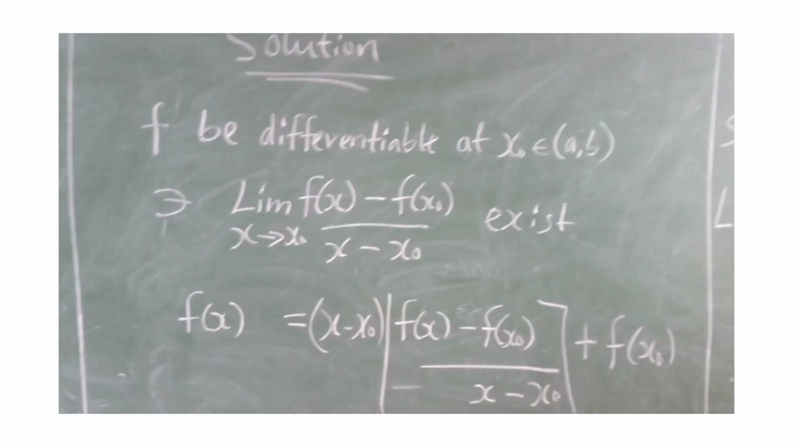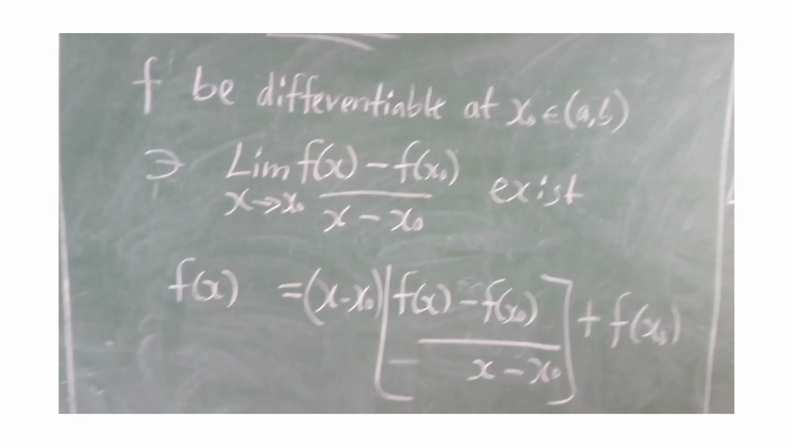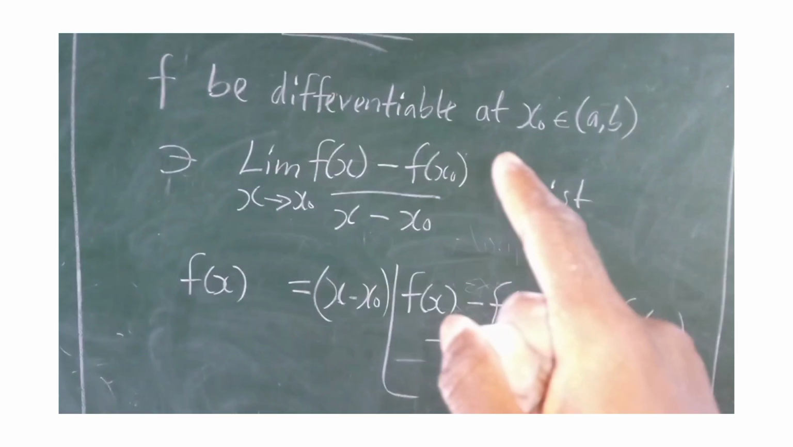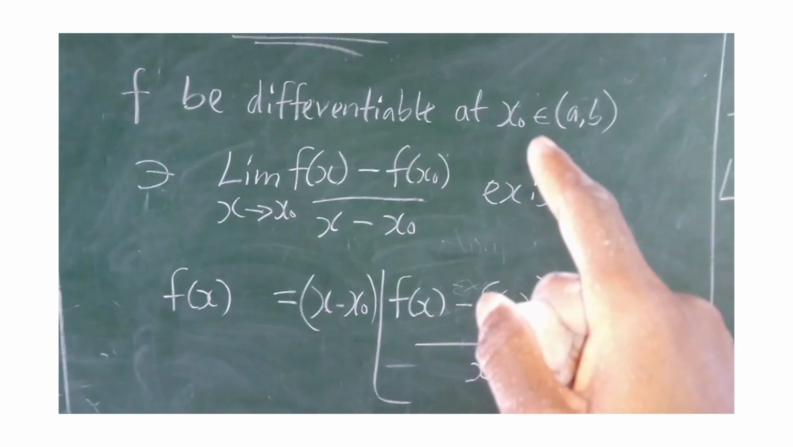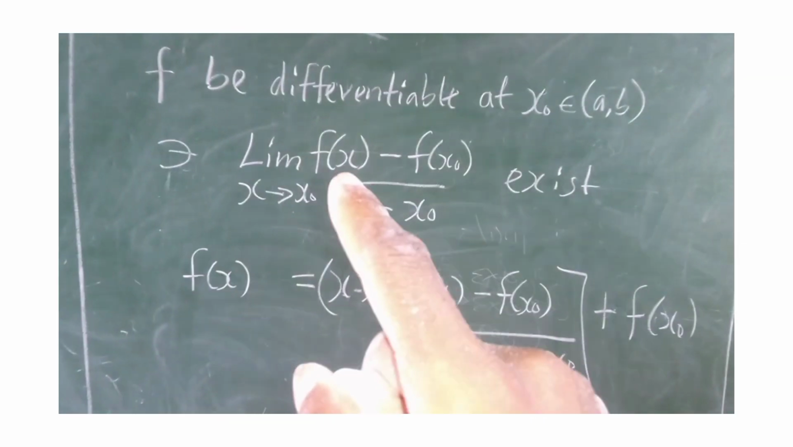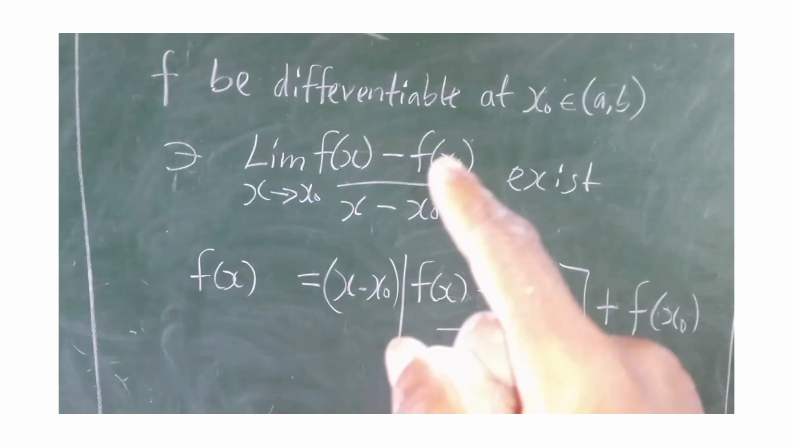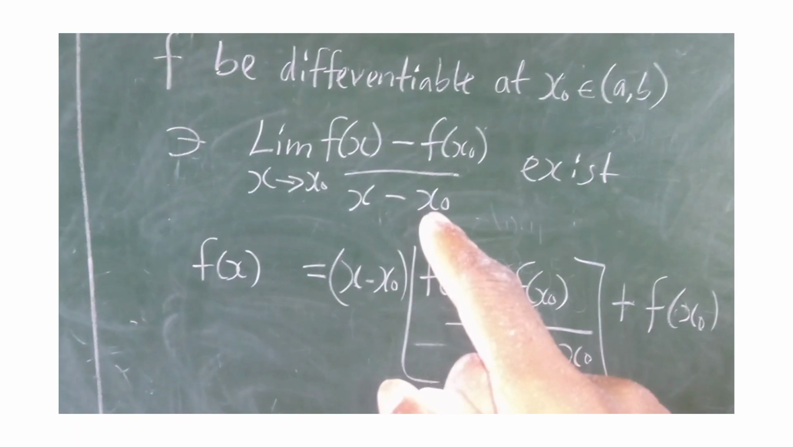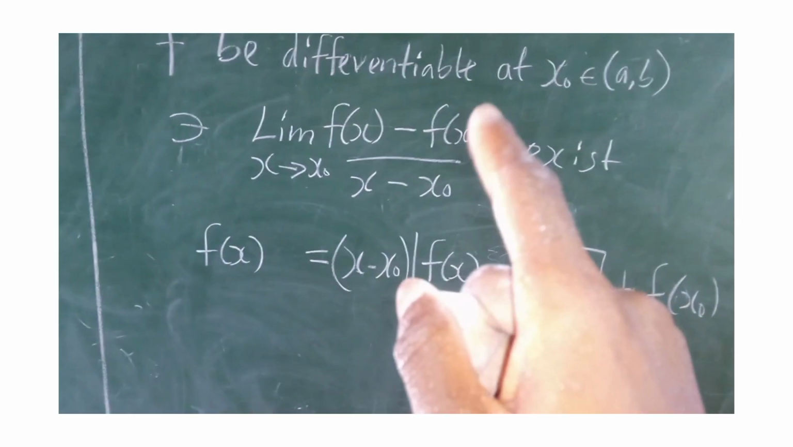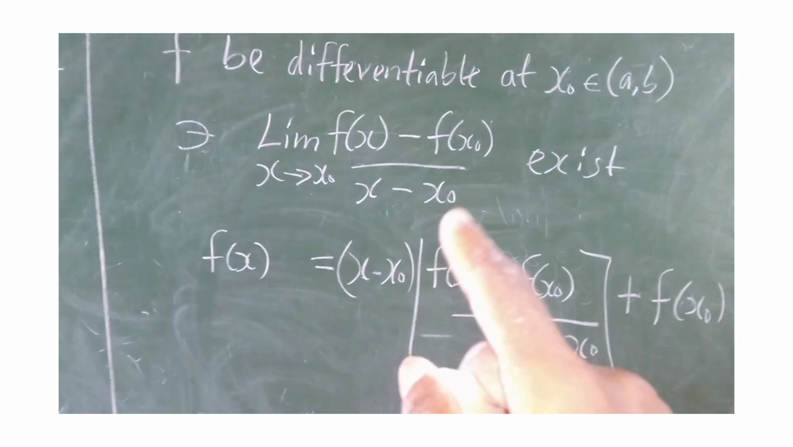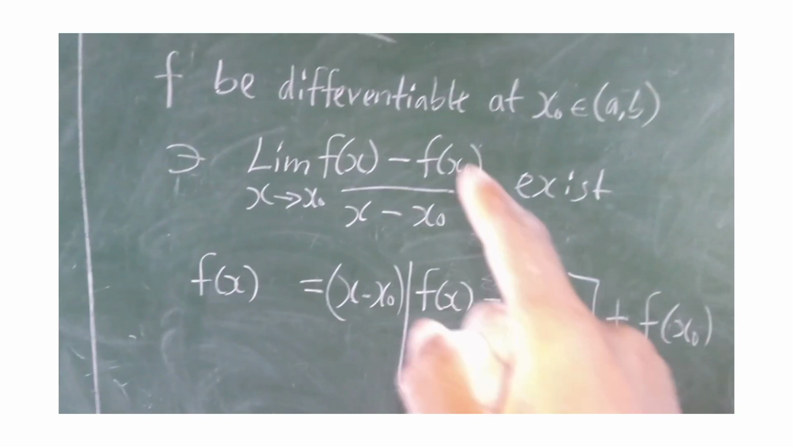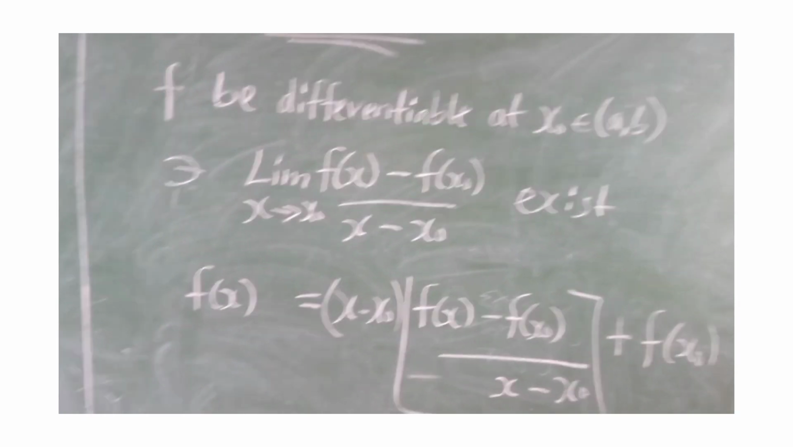But in this case, we know in real analysis that every differentiable function is a continuous function. So we want to prove that every differentiable function is a continuous function. For us to be able to prove it, we assume that f, which is the function, is differentiable at x naught, a particular point contained in an open interval, such that the limit of f of x minus f of x naught, a particular point, all over x minus x naught, as x tends to x naught, exists. If this limit exists, we know that the function is differentiable. So let's prove it.